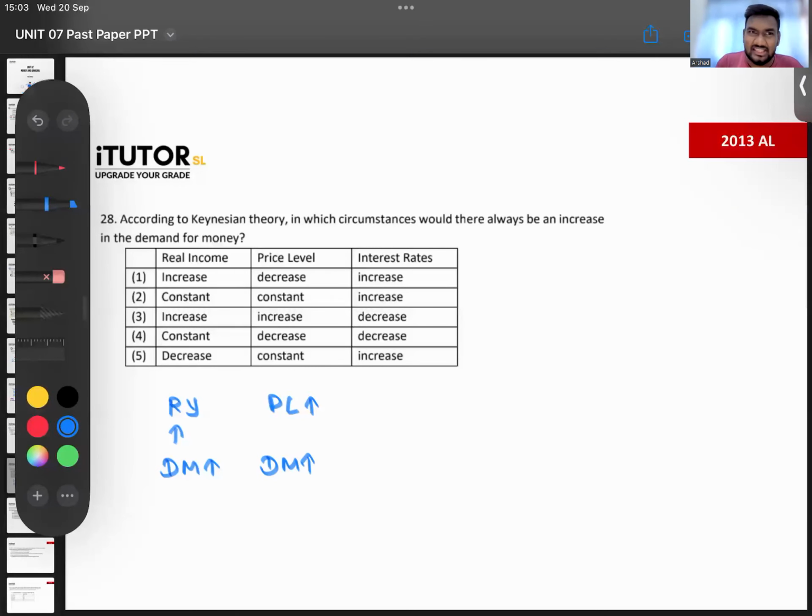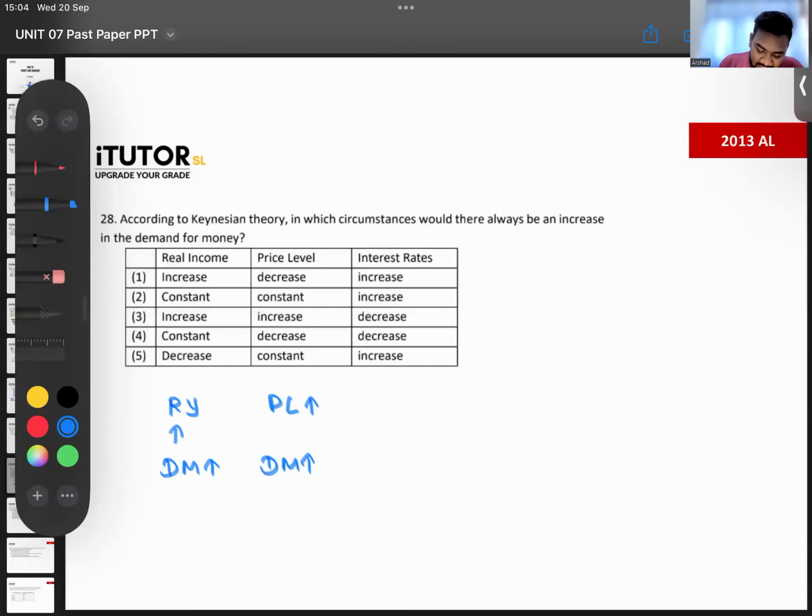Earlier, when things were very cheap, you only kept 100 rupees in your purse, you could go to school and come back. But now you're keeping 300 rupees in your purse to go to school, come by bus and all of that. So now you're keeping more money with you because prices now are very expensive. So when price levels go up, demand for money also goes up. People have to keep more money with them.